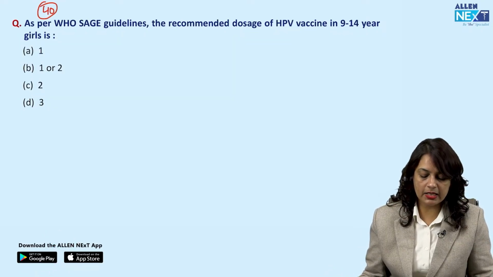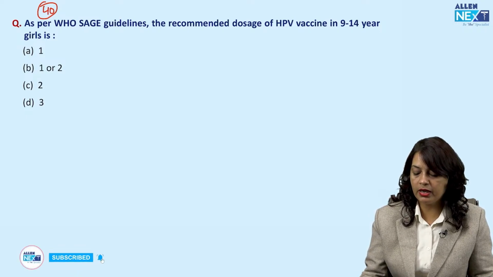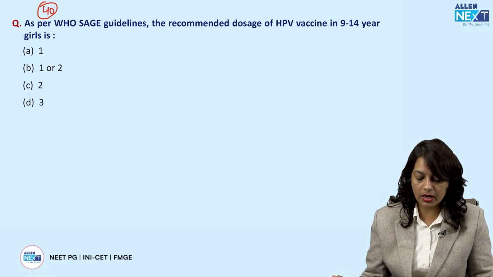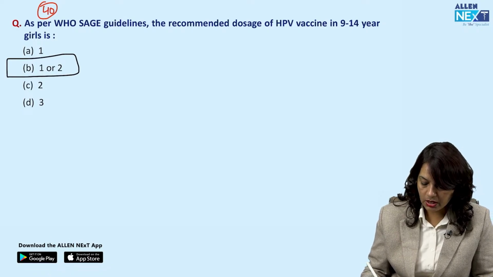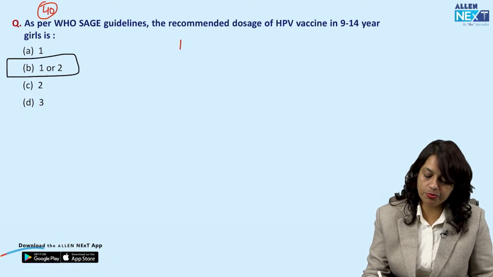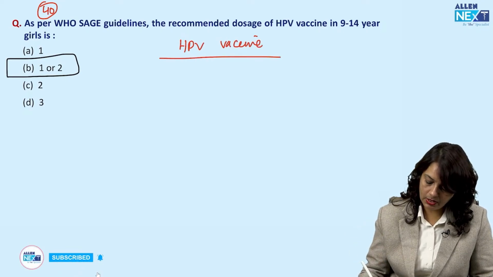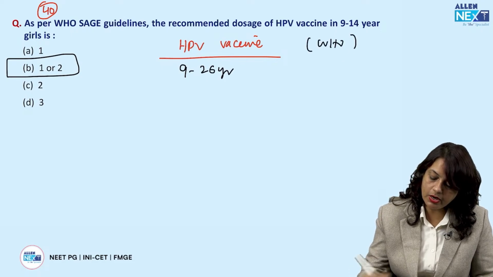Now next is, as per WHO SAGE guidelines, the recommended dose for HPV vaccine in the 9 to 14 years age group girls is 1 to 2 doses. The recommendation for HPV vaccine is 9 to 26 years, this is WHO guidelines.